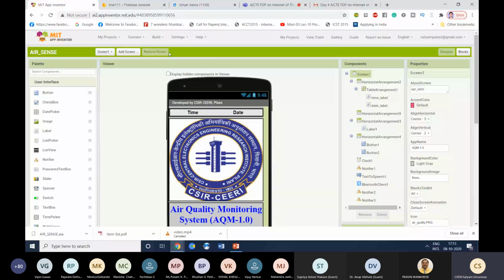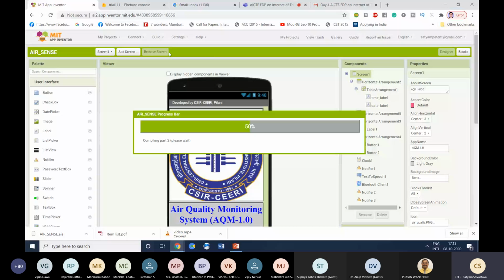Okay, it will generate a QR code. Using your smartphone, you can scan that QR code, and after scanning, the app will be transferred ready-made to your smartphone using internet services. But for that, internet services should be available on your smartphone. So just a second, let it compile.